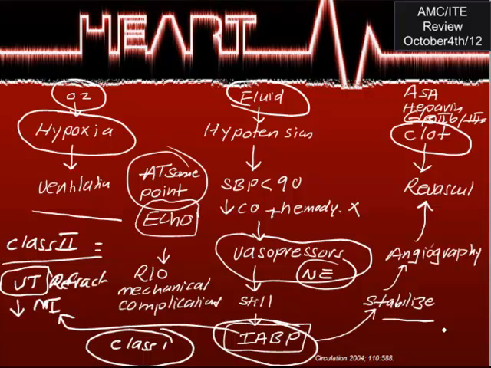How about refractory pulmonary edema? There is no indication for intra-aortic balloon pump in this case. Again, no indication for intra-aortic balloon pump in refractory pulmonary edema, and this is usually a class 3 recommendation.